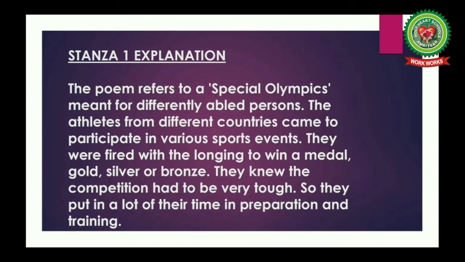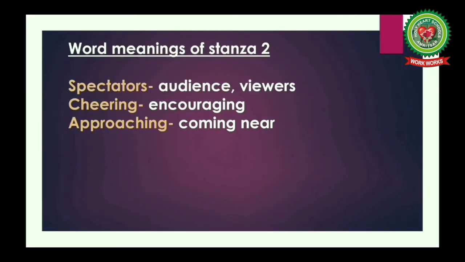The athletes from different countries came to participate in various sports events. They were fired with the longing to win a medal, gold, silver or bronze. They knew the competition had to be very tough, so they put in a lot of their time in preparation and training. Okay, students? Now, move on to the word meanings of stanza 2.